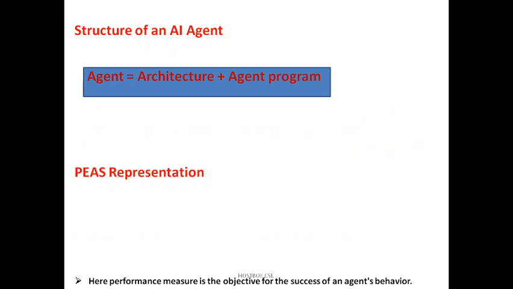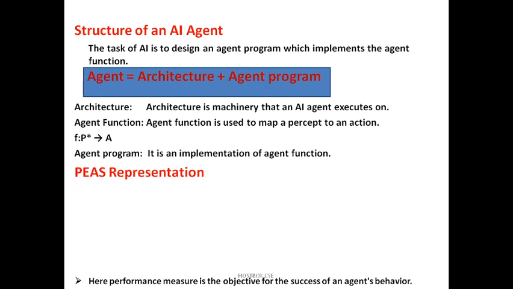And the structure of AI, there are two important parts. The agent is divided into architecture plus agent program. Now why do we need the structure of an agent? Because this is the one which says the application and for what purpose we are going to develop the AI, whether it's factory-oriented, housemaid, traffic police or something else. And what is architecture in artificial intelligence? Architecture means it's the machinery that an AI agent executes on. What is the agent function? It's used to map a percept to an action. And the agent program is an implementation of the agent function.